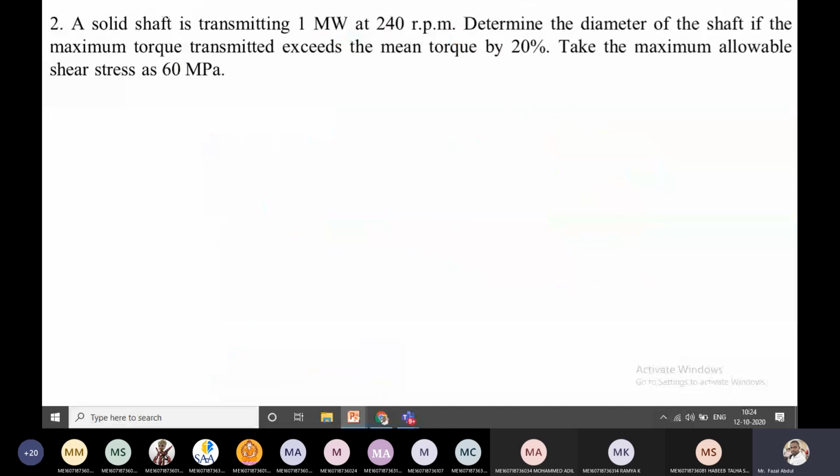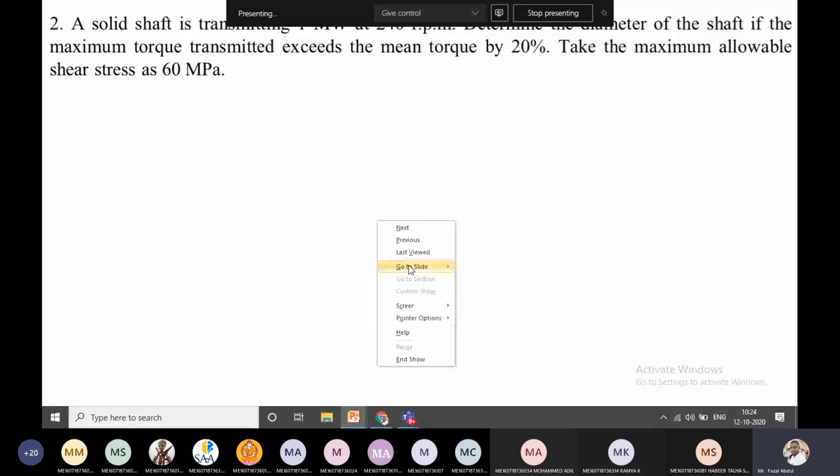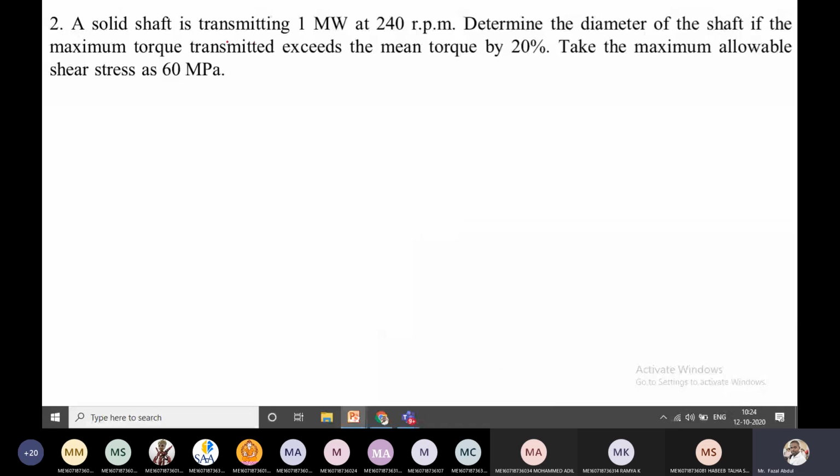A solid shaft transmitting 1 megawatt power at 240 rpm.